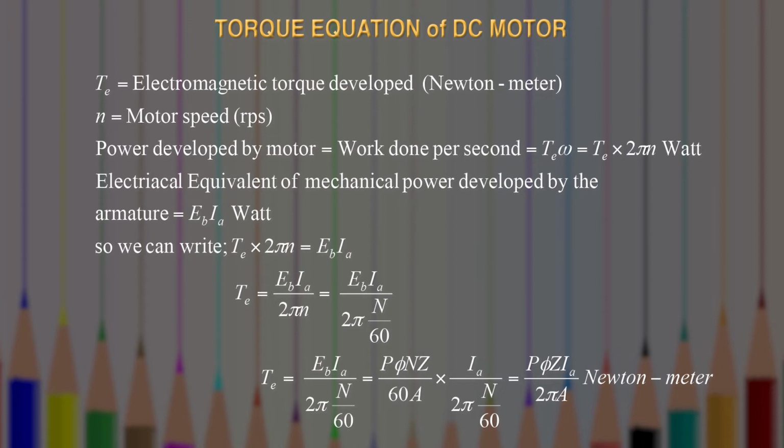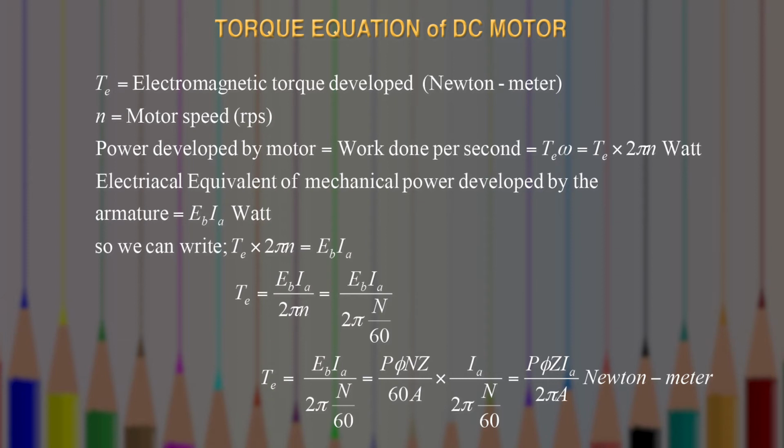So what is the value of this EB? This EB is nothing but P phi N Z upon 60A. So just put the value of EB in the expression of the torque, that means TE is equal to EB into IA upon 2 pi N upon 60. So TE is equal to what? P phi N Z upon 60A multiplied by IA upon 2 pi N upon 60. So this N will be cancelled out, this 60 will be cancelled out. So this value of torque TE can be written as P phi Z IA upon 2 pi A, and this torque is measured in Newton meter.